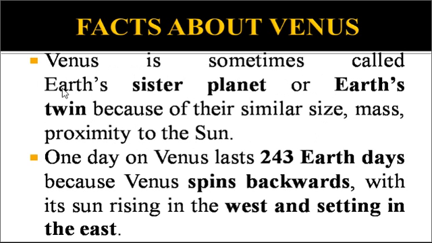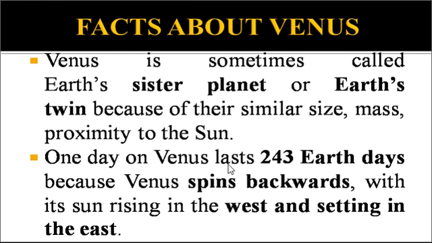Venus is sometimes called Earth's sister planet or Earth's twin because of their similar size, mass, and proximity to the Sun. So who is called Earth's twin? Venus is called Earth's twin because they have approximately similar size, mass, and proximity to the Sun. Proximity means closeness.